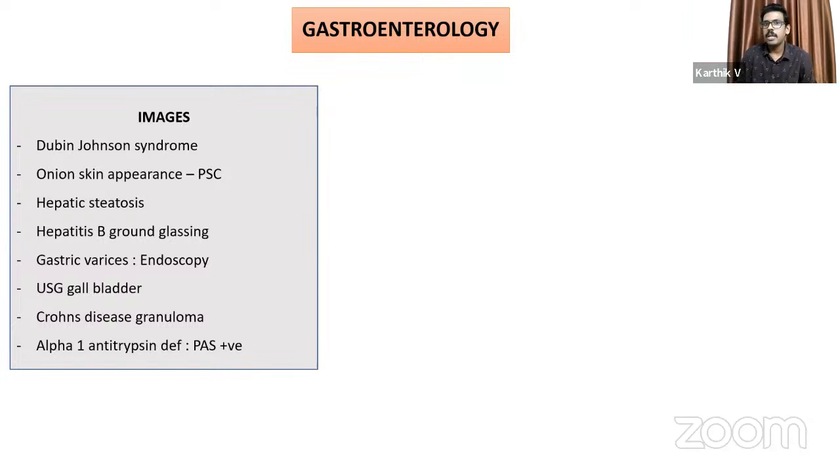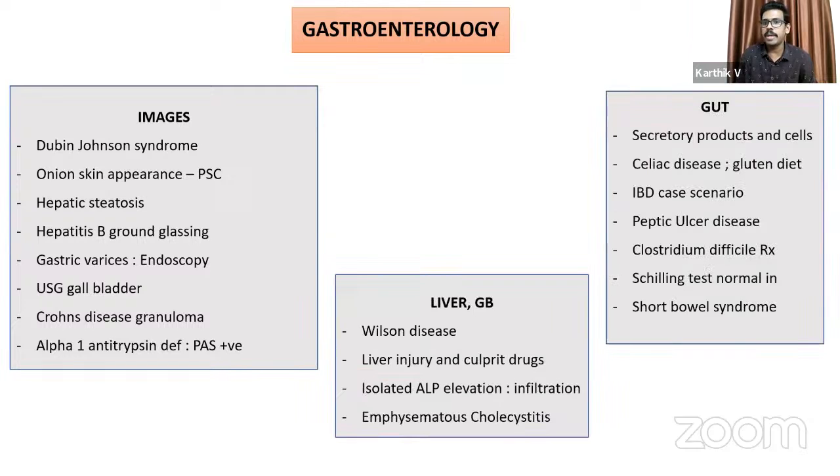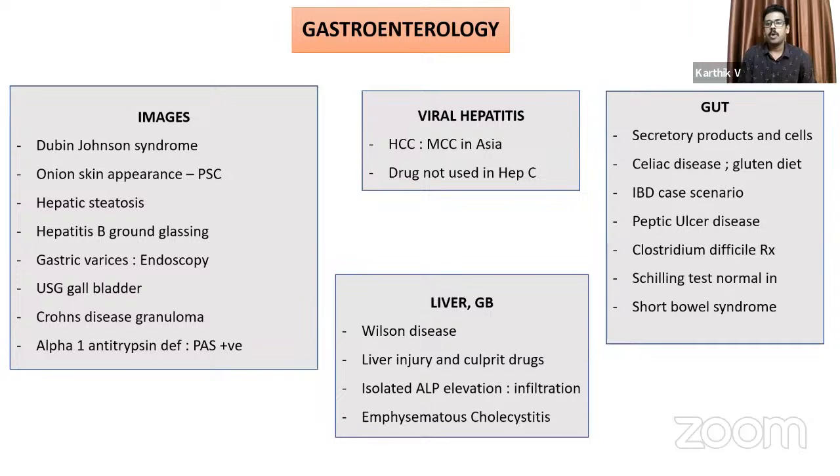A similar thing happened with the pruning question in the cardiology paper as well, where the exact image was taken from the Braunwald textbook of cardiology. Apart from that, the other remaining questions were equally distributed among gut, liver, and viral hepatitis. Of course, even though the questions may appear relatively straightforward, there were so many confusing options. As I've already told, that could be a trickier part that would make this paper a bit tougher. That means the moderate level questions may rise from 30 to 40% if the students don't have enough solid knowledge to differentiate between the final 2 options.